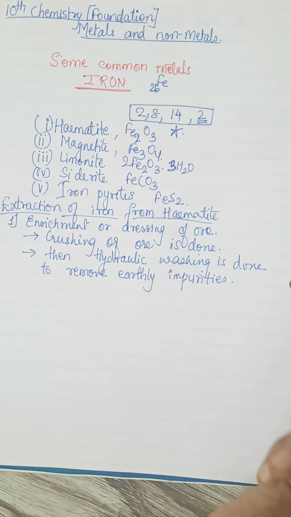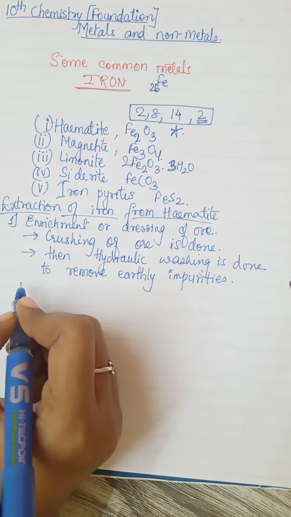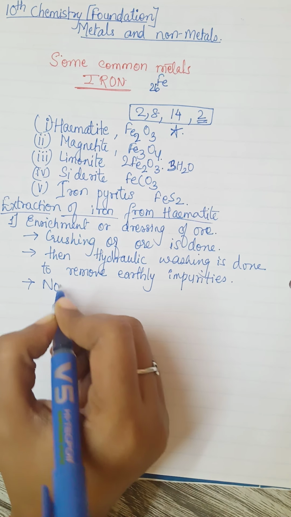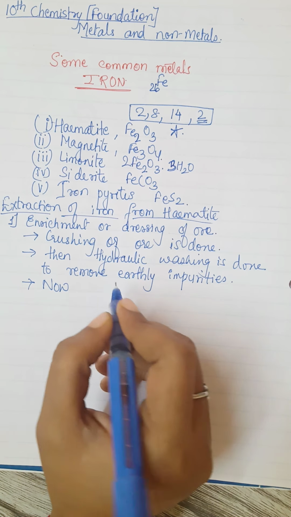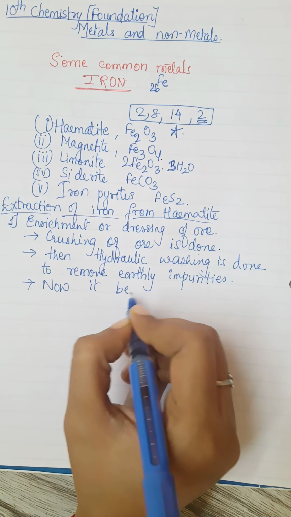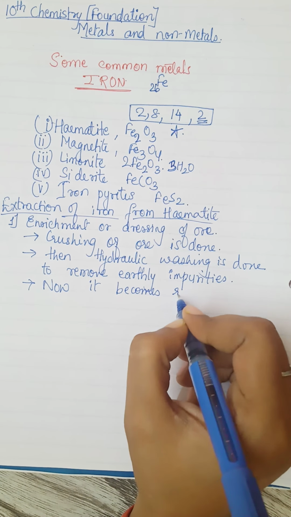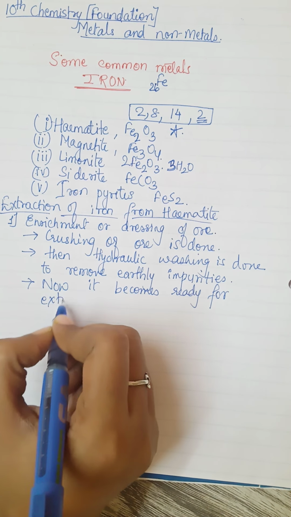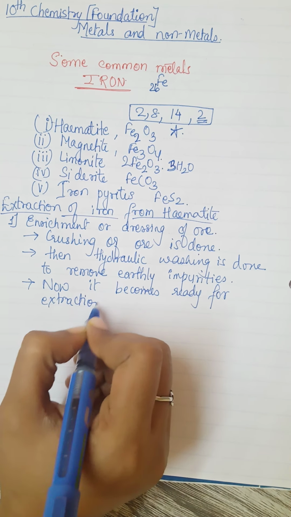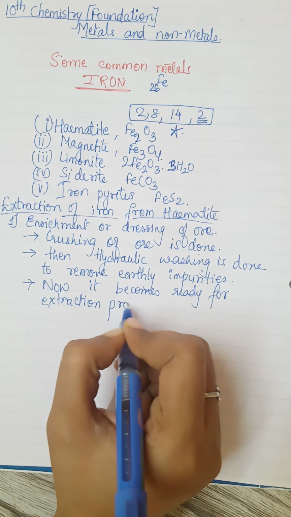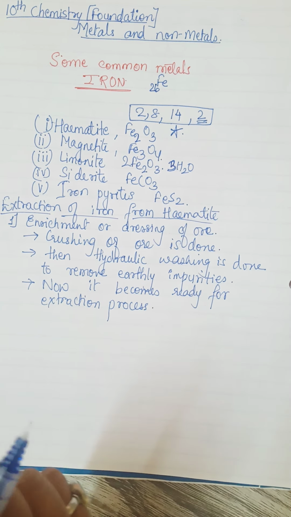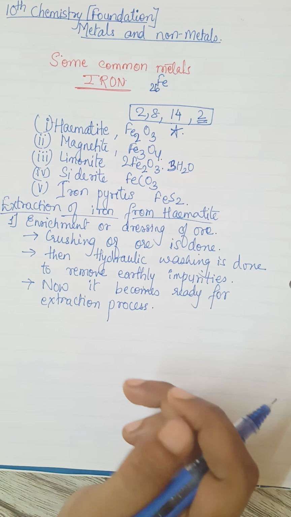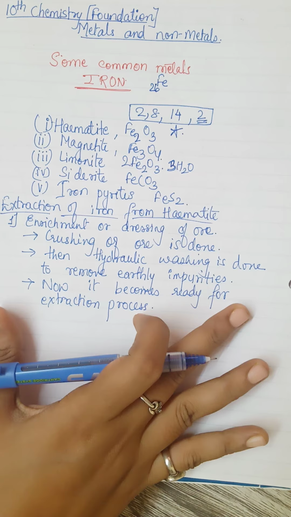We all know what earthly impurities are: dust, sand, clay, etc. All these are removed in this, and then the ore is ready for the extraction process. Before extraction we do this conversion. So this was the first step, that is crushing and washing.